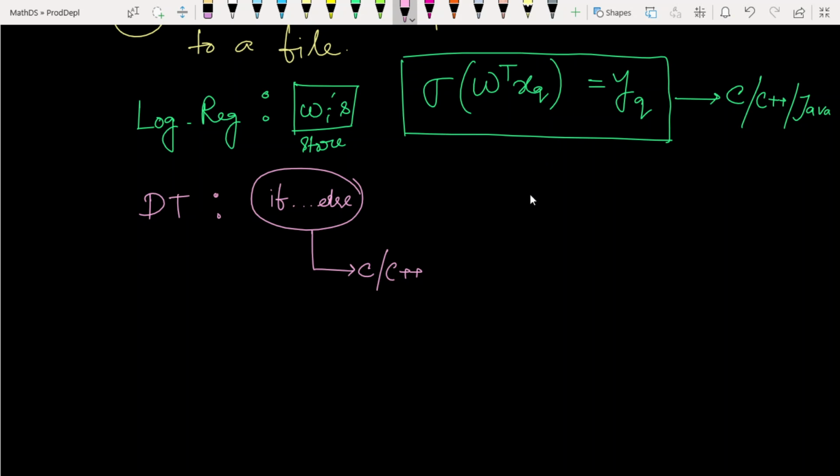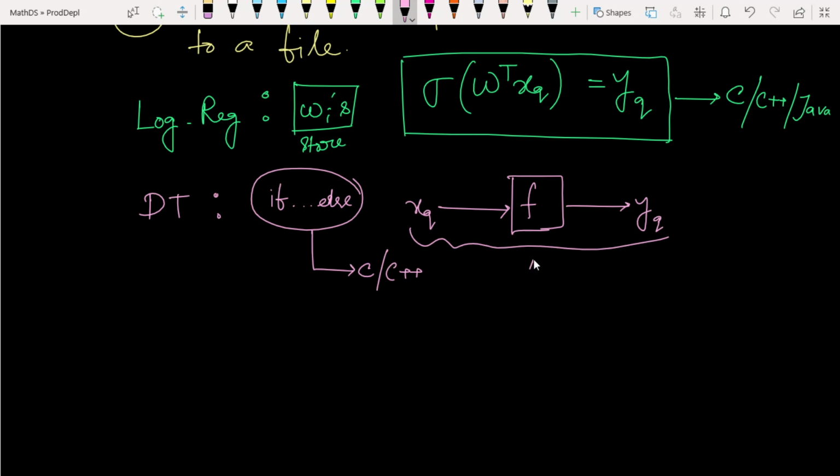So if we have to store our models, we write these things in some low latency language. The user gives the input query, and using these models we can easily give the output. It will take some milliseconds, like 1 millisecond.